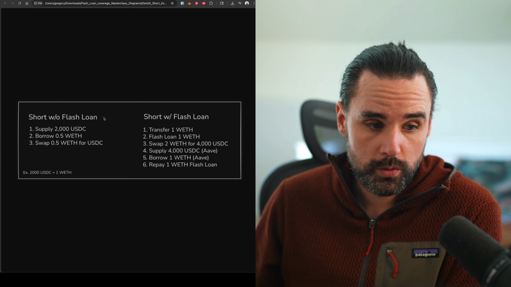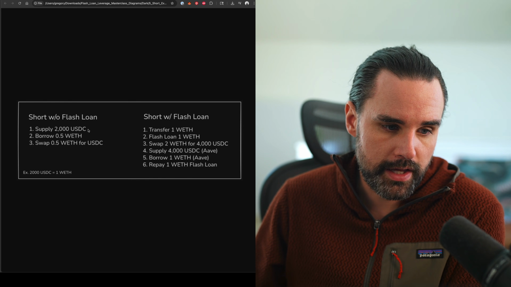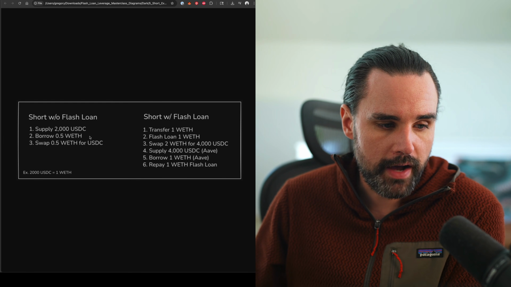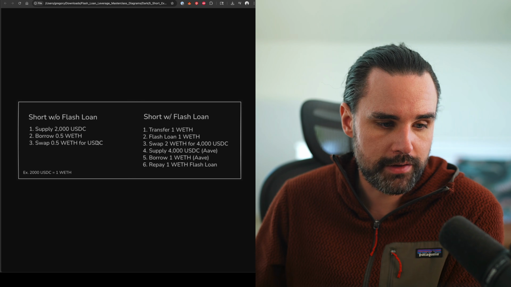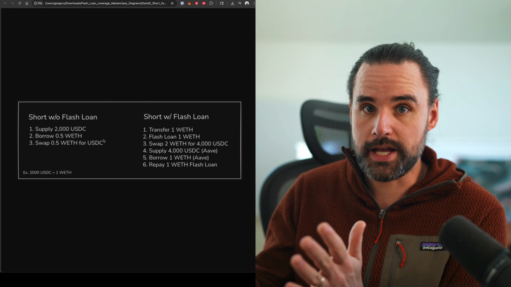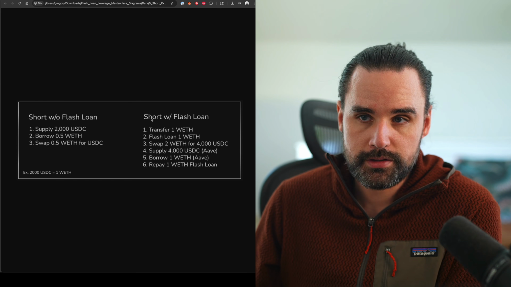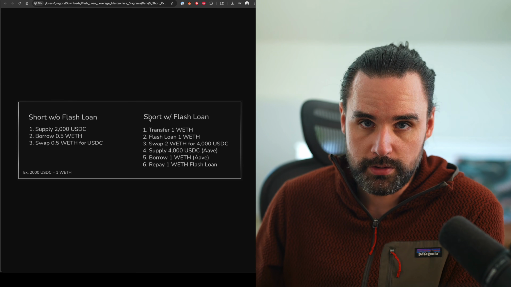You can go short without flash loans, just with Aave directly. You can supply 2,000 USDC, borrow 0.5 WETH, and swap the 0.5 WETH for USDC. So essentially, again, you're going to borrow the asset that you're shorting. With flash loans, you can also increase the exposure and therefore profitability with shorting as well.